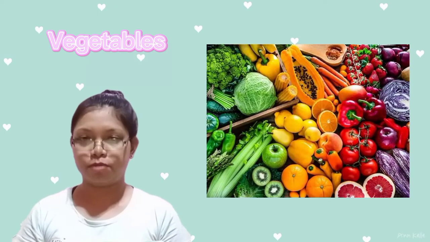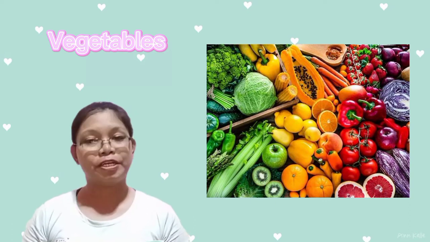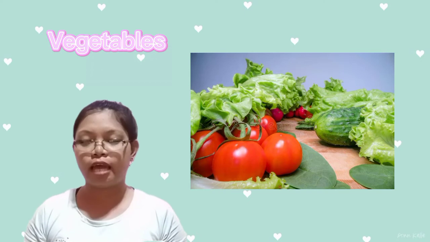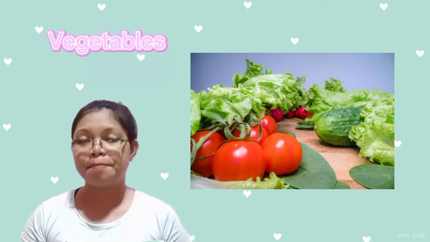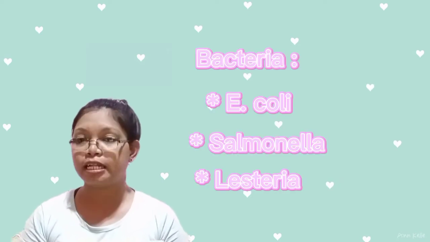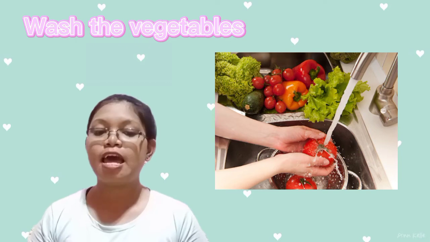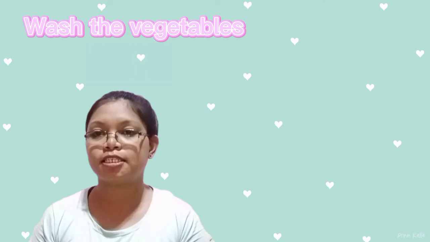Second is vegetables. Vegetables are a common source of food poisoning, especially when eaten raw, such as lettuce, spinach, cabbage, and tomatoes. Vegetables can become contaminated with harmful bacteria such as E. coli, Salmonella, and Listeria. To reduce the risk of foodborne illness, always wash the vegetables and salad leaves and only purchase packaged salads that have been refrigerated.